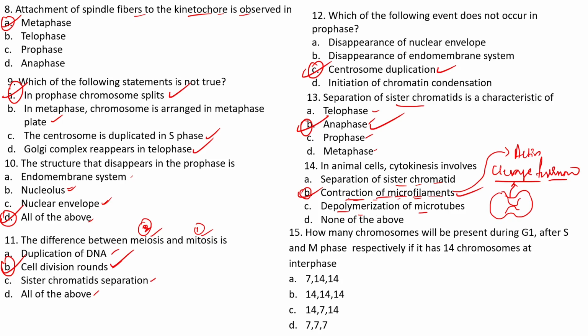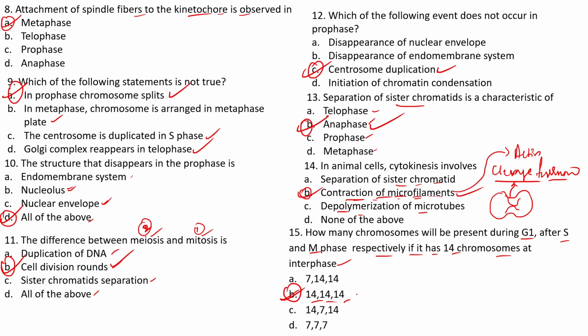The next question: how many chromosomes will be present during the G1, S, and M phase respectively if the cell has 14 chromosomes at the interphase or at the beginning? There is no increase and also no decrease in the number of chromosomes. It is going to remain the same. So the number of chromosomes during the G1, S, and M phase is 14, 14, 14, and 14.